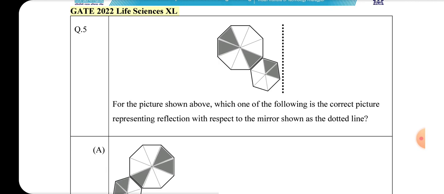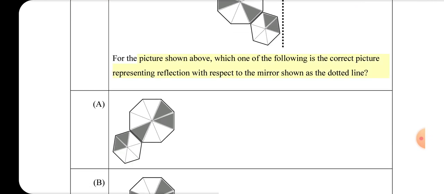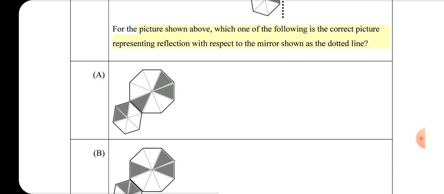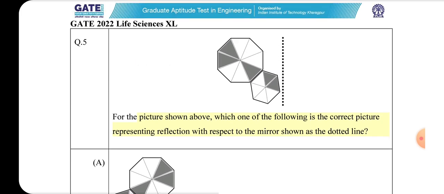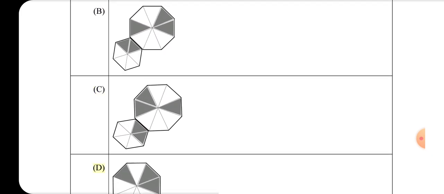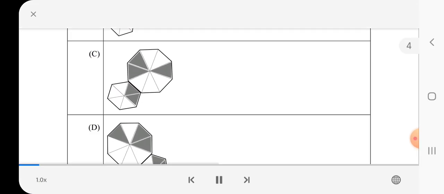GATE 2022 Life Sciences Excel. Picture shown above. Which one of the following is the correct picture representing reflection with respect to the mirror shown as the dotted line? A, B, C, D. Page 4 of 71.